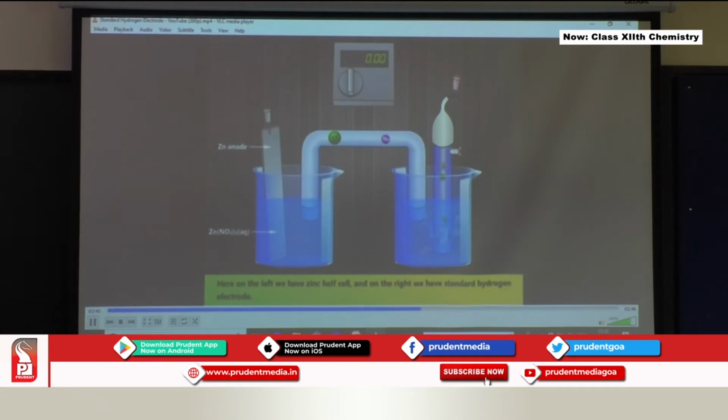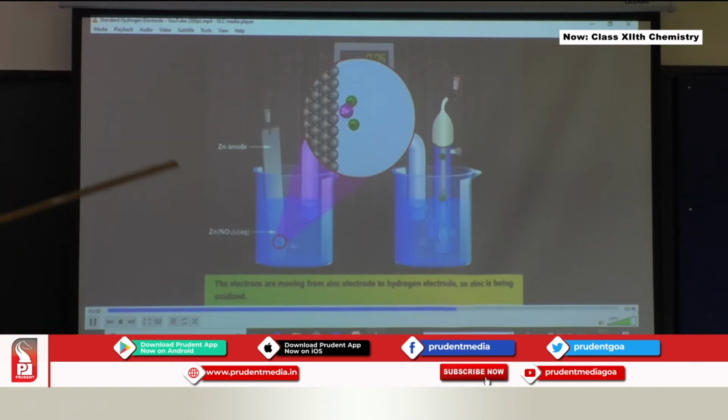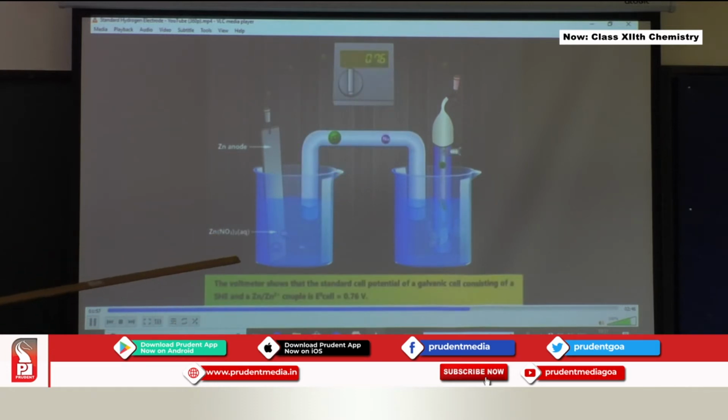So let's try to couple this SHE with a zinc electrode to find out the cell potential of the zinc electrode. Zinc is undergoing oxidation here, and H plus ions are accepting the electrons and undergoing reduction over there, and the value shown is 0.76. Because the potential of the SHE is 0, the value comes out for zinc as minus 0.76.